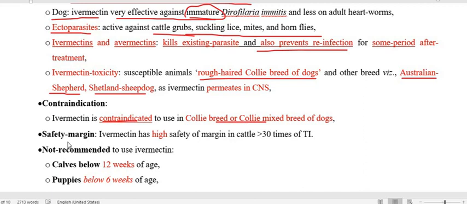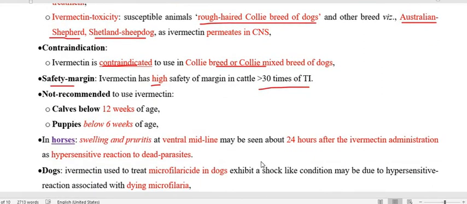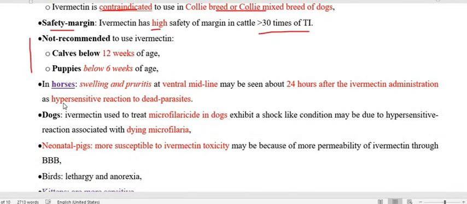Regarding the safety margin, it is high, about more than 30 times, but it is not recommended in young ones: calves below 12 weeks of age and puppies below 6 weeks of age. So this is important. In horses, what will happen after administration?